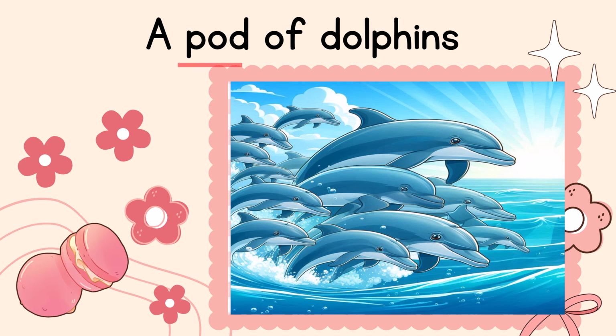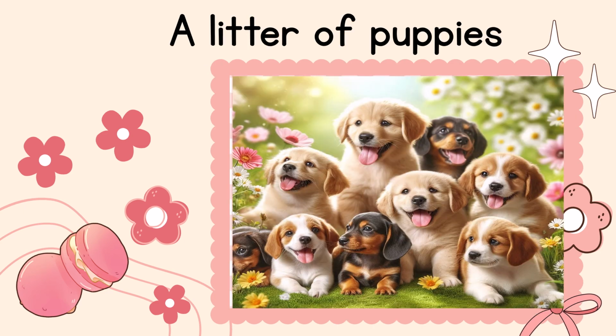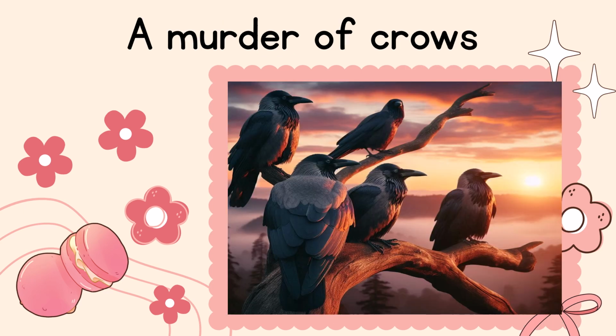Here pod is a collective noun that refers to a group of dolphins. A litter of puppies. Here the litter is a collective noun that refers to a group of puppies. You can see in this picture the murder of crows. Here the murder is a collective noun that refers to a group of crows.